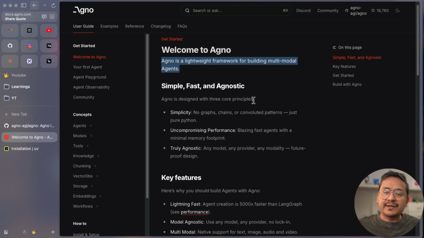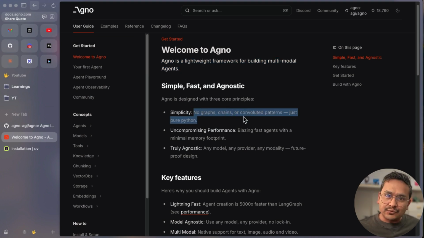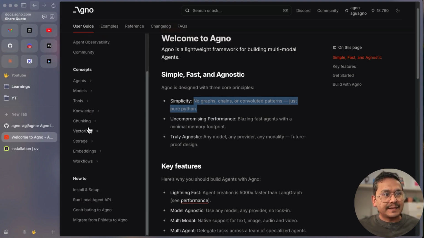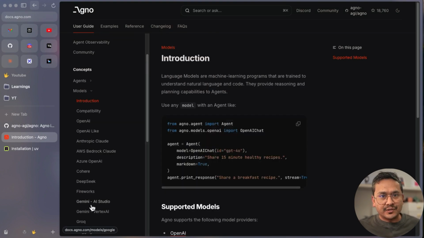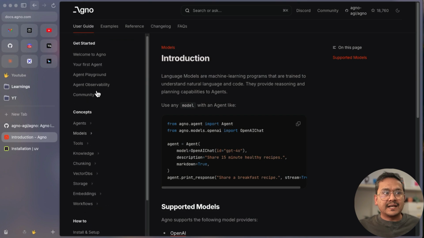Simple, fast, and agnostic. AGNO is designed with 3 core principles: simplicity, no graphs, chains, or this. I also find it really easy to create the agents. Uncompromising performance, blazing fast agents with a minimal memory footprint, and truly agnostic, any model, any provider, any modality, future-proof design. It's easier to jump between different models. Just to show you this, you can see here on the left side, there are so many different models already you can use. I'm going to show you in this example from OpenAI, which is by default the model that they use under the hood. But you can see there are many models there, right?